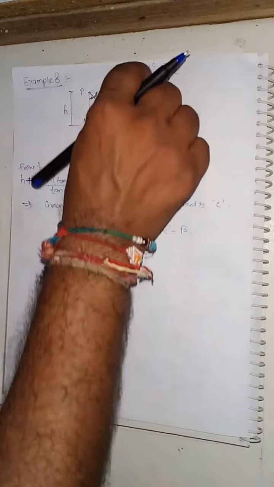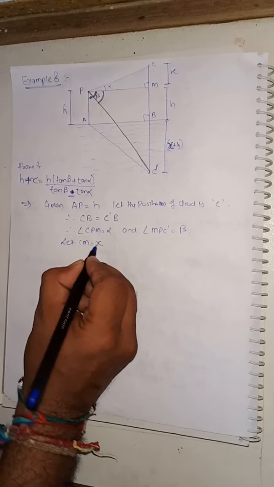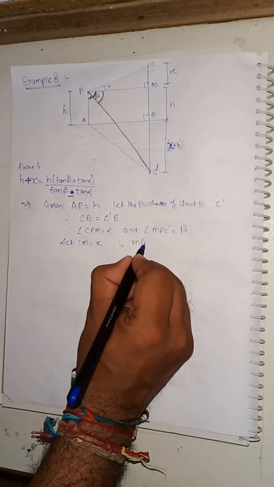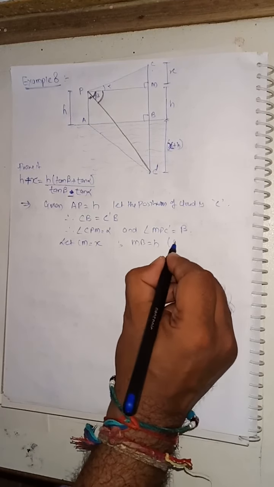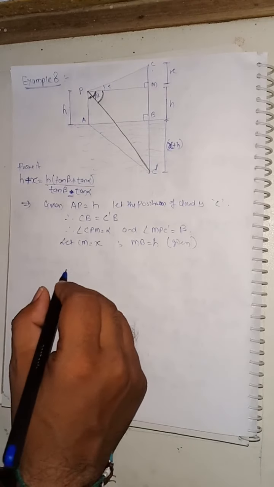Now here we are going to let CM be equal to x and MB is equal to h as given. Okay, it is given to us. Correct?